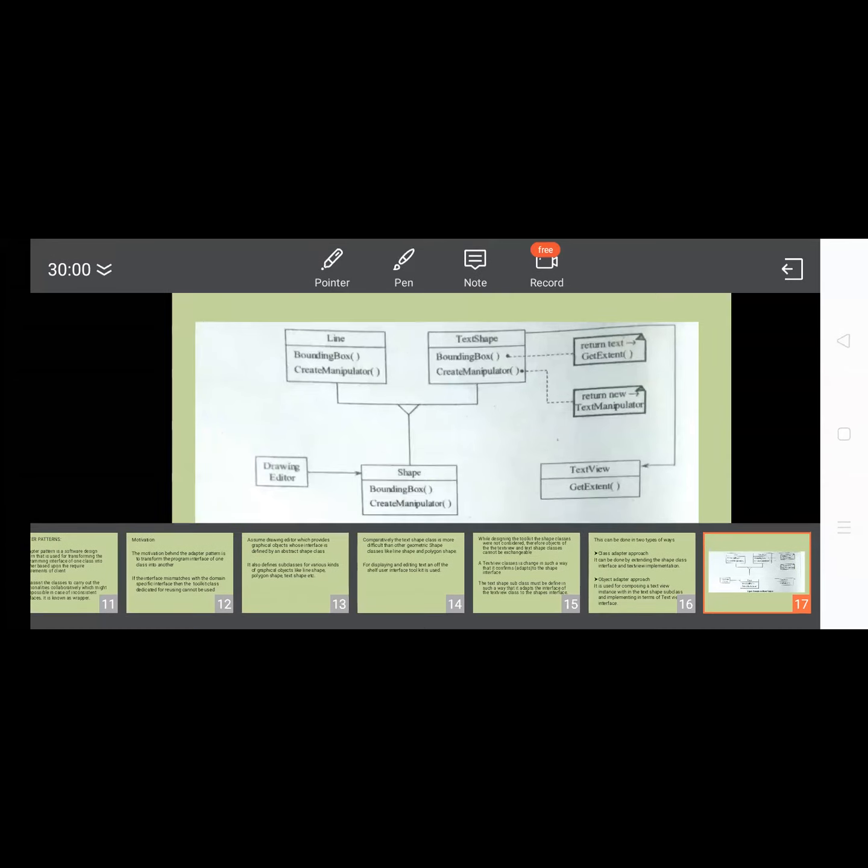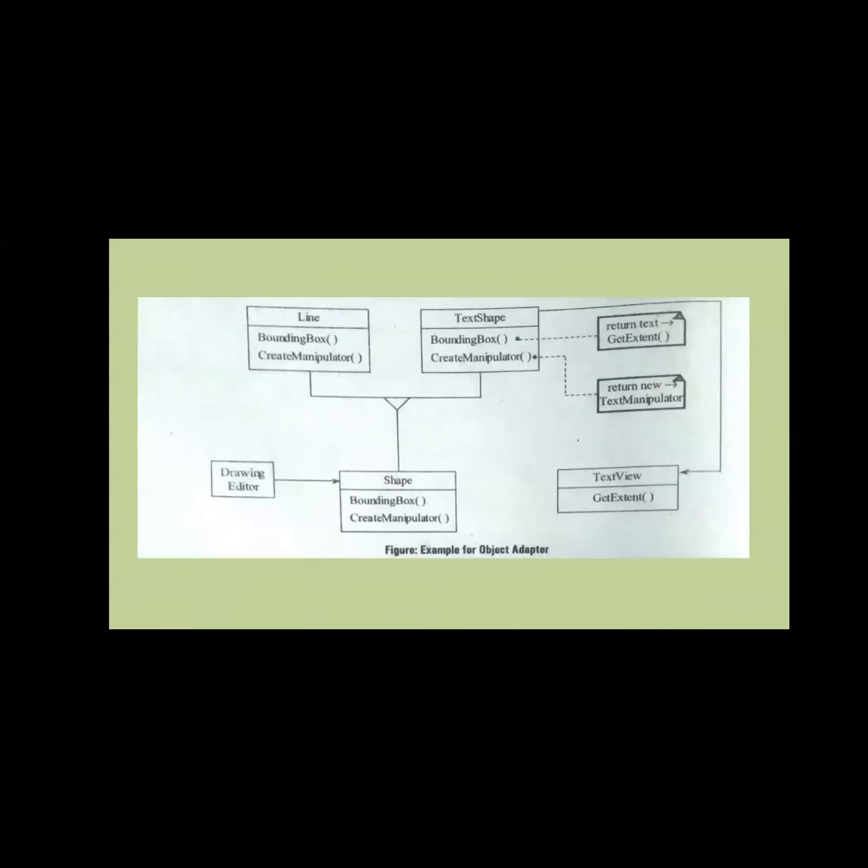If you observe here, this is the line class, and this is the text shape, another one is the text view, another is the shape, and another is the drawing editor. Initially the drawing editor uses the shape. The shape has two methods: bounding box and create manipulator. The manipulator is used for creating the shape.